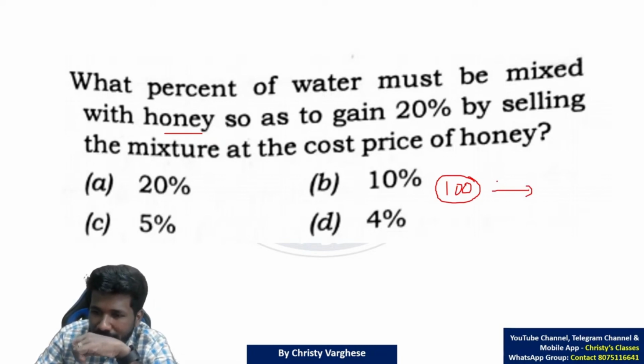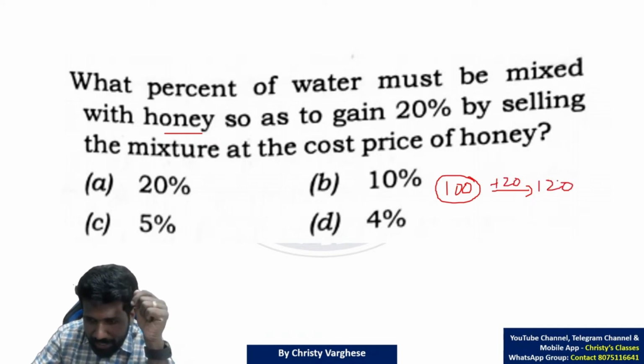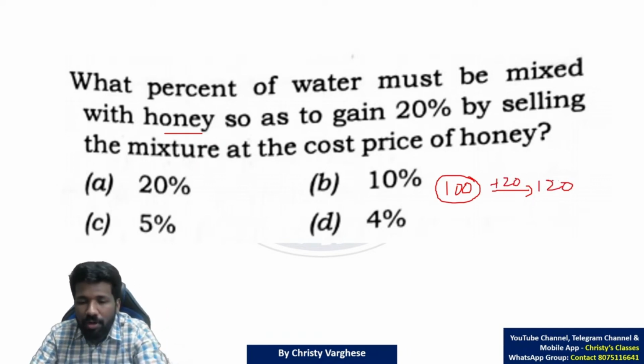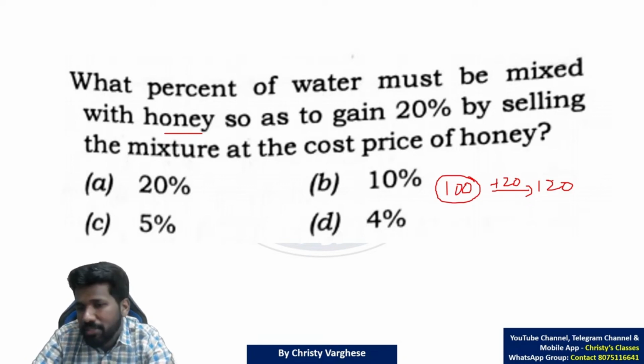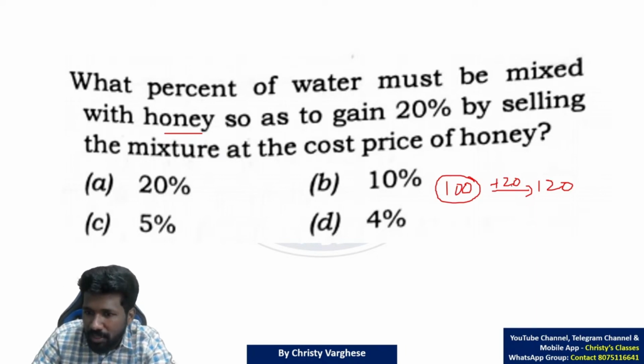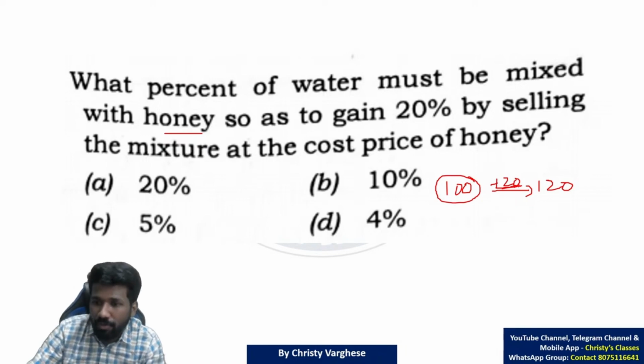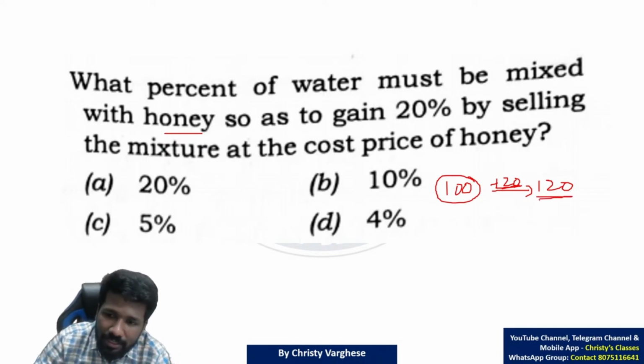That means 100 rupee के जगह 100 plus 20, 120 rupee मिल रहा है. That is when we call it as a profit, na? In profit loss discount chapter I told you 100% of cost price plus X percentage of cost price will give you the selling price. 20% of 100 is 20 itself, the 20 rupee extra, so 120. That means 100 rupee invested, he is getting 120 rupee.